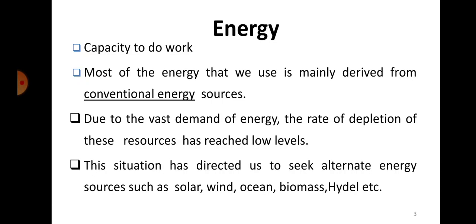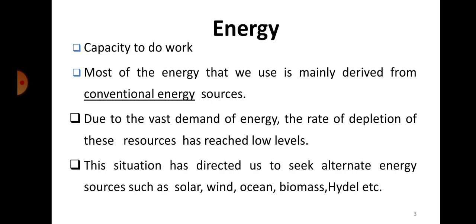Both sets of points are absolutely valid, absolutely right, but they are interchanging the headings itself. So they cannot expect any marks in such a case because they don't know what is conventional and what is non-conventional. So please be very sure on what is conventional and what is non-conventional.